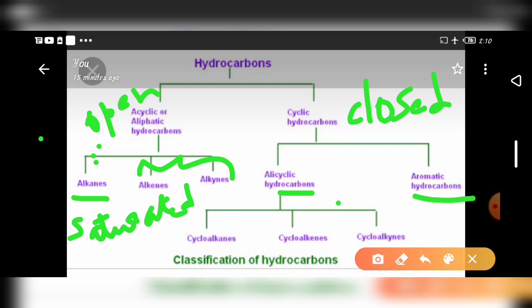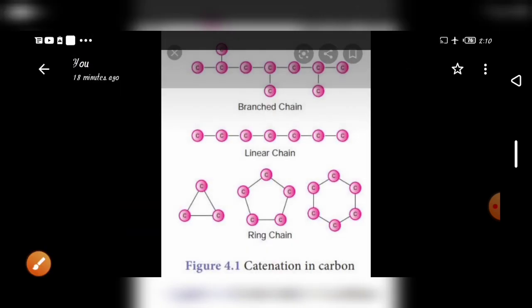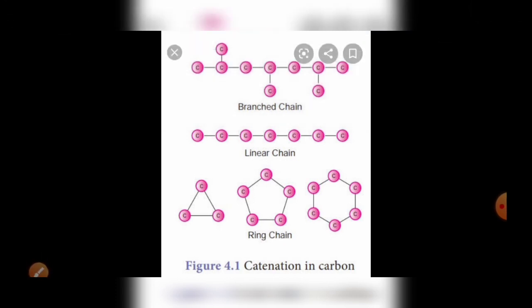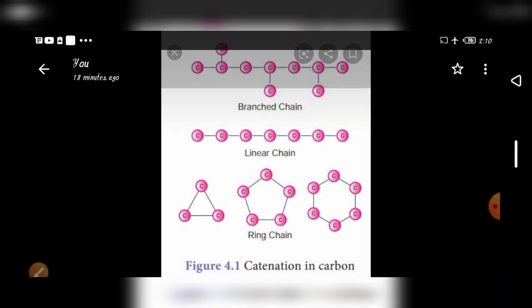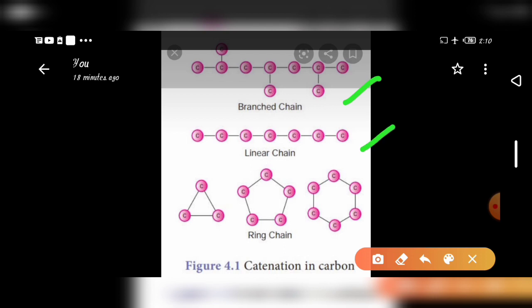Next, see here. What is meant by branched chain? I already said it. Here you see the branched chain, how it will be presented. Carbon-carbon, see here, a linear chain, how it will be presented: a continuous form of carbon. Next, what is meant by ring chain? It is a closed chain. From starting to ending, it is connected with a carbon. It is known as closed chain. This is a branched chain. This is a linear chain. This is a ring chain. Ring chain, as I already said, this one is benzene, with alternate double bonds.